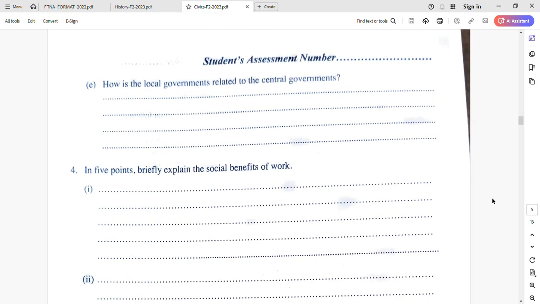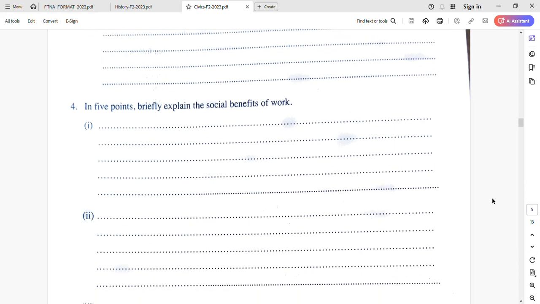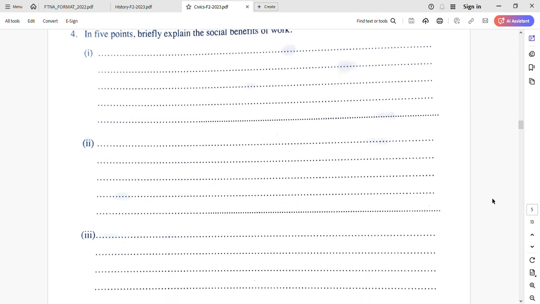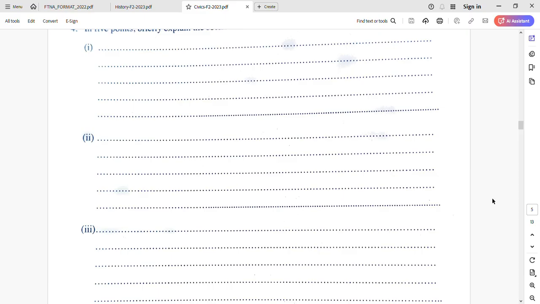Number 4, in a 5-point, brief explain the social benefit of work. So brief explain the importance of work. You will write the importance of work in brief. Not necessarily must your explanation follow all those lines given. For example, they have almost 1, 2, 3, 4, 5 spaces. It is not necessary to have an explanation in 5 lines, but at least 2 up to 3 in the examples. But if you have good content, you can explain more, up to 5. We are sure the space is enough. So if you have large handwriting, you should minimize it, make sure it fits inside here.